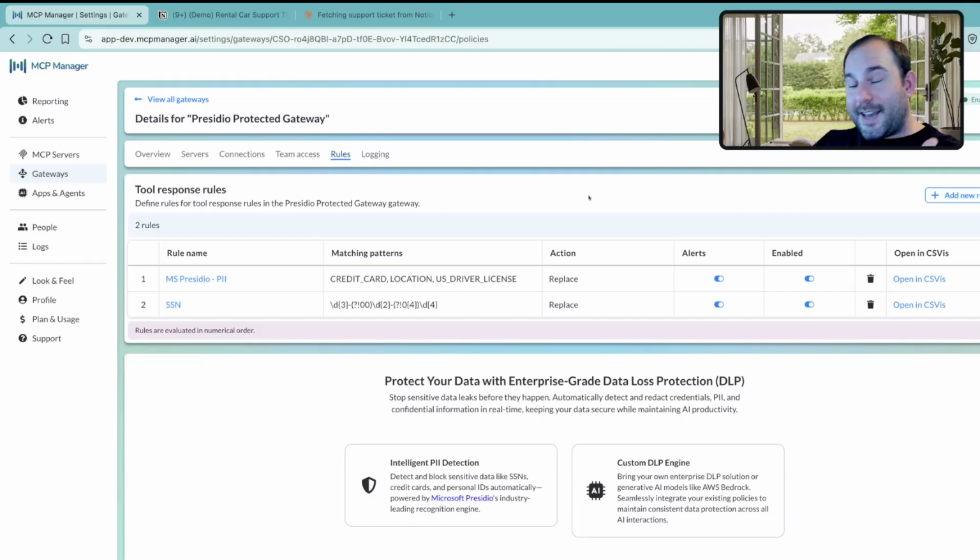And so that is the power of having an MCP gateway for both enabling and gaining that observability around how your MCPs are working, but also ensuring that you're respecting users' privacy and compliant with the global regulations that affect AI processing of data. I hope that was a very quick and helpful demo of how MCP Manager is enabling both privacy respecting and regulation compliant use of AI in your business.